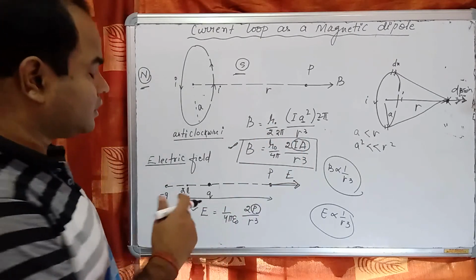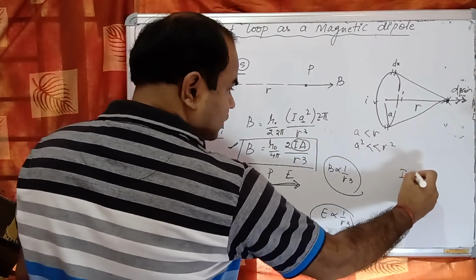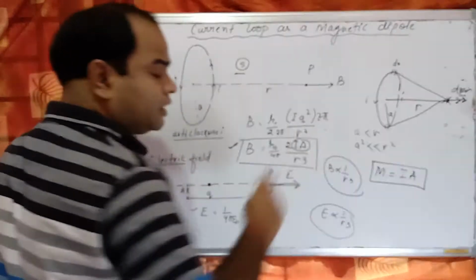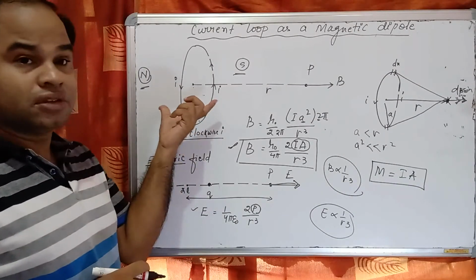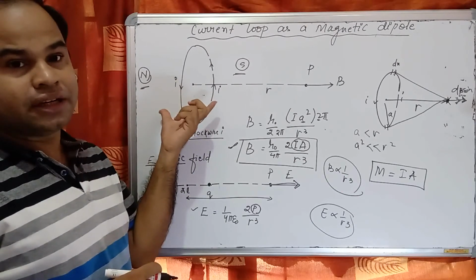So we can say this I into a is the magnetic dipole moment for this current carrying loop which produces a magnetic field.